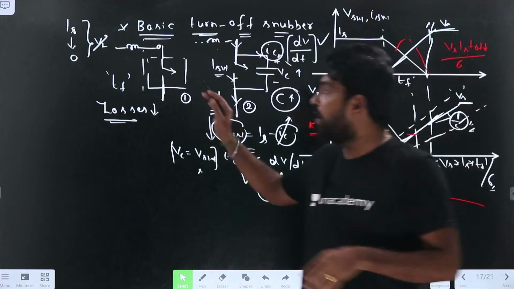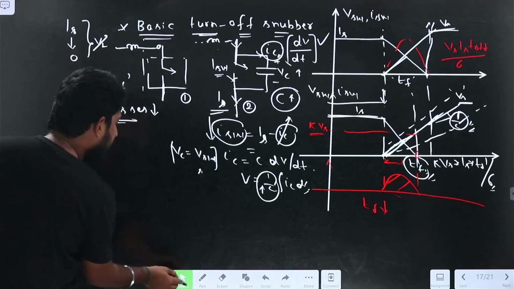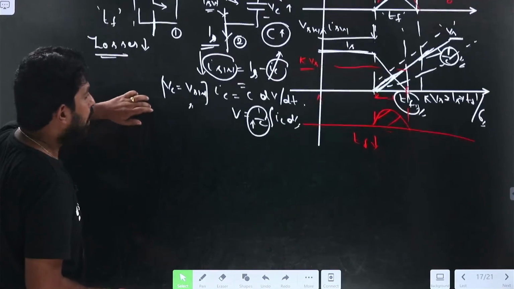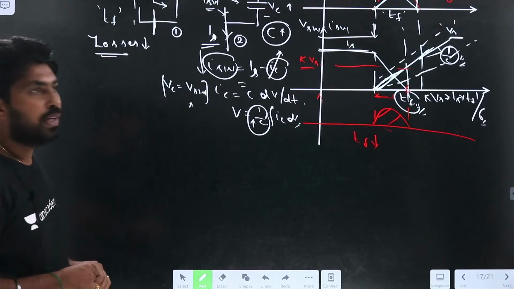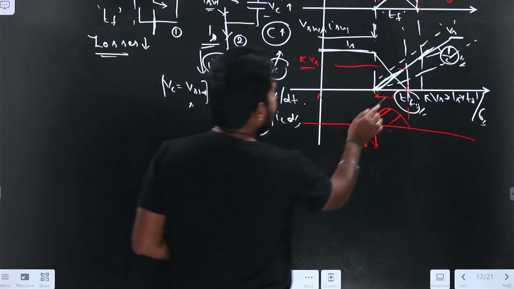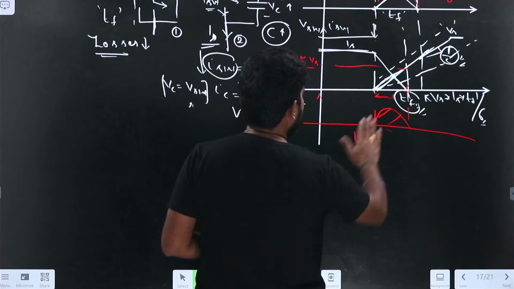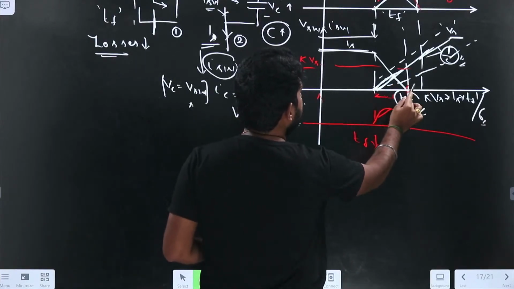So this is the turn off snubber circuit. How can we find the C value? Let us find the C value. Let us take this period to be TF dash, where this voltage becomes 0.